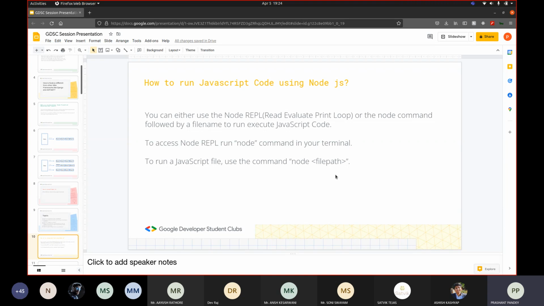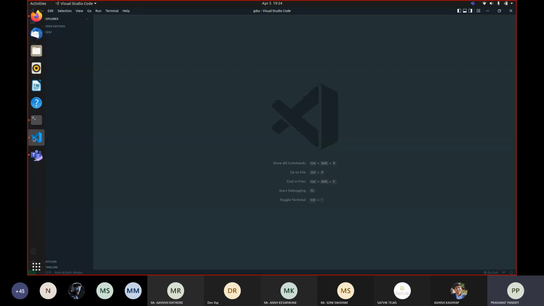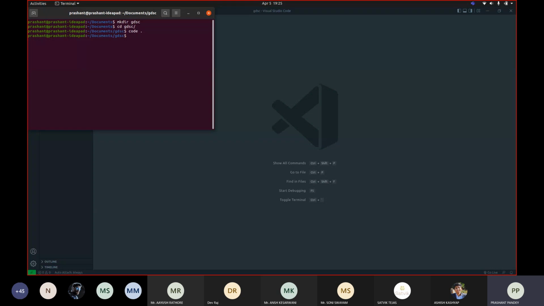Another way you can run JavaScript code is using the node command followed by the file path or the file name. I'll show you both of these ways now. First we'll go with the node REPL.